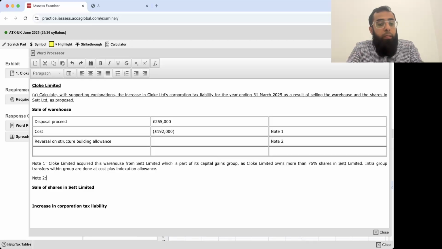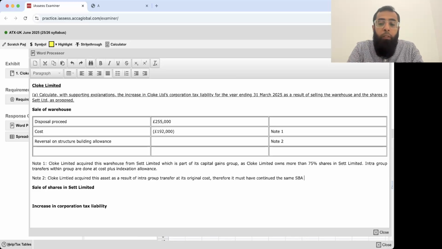Cloak Limited acquired this asset as a result of an intra-group transfer at its original cost. Therefore, it must have continued the same structure building allowance which was being claimed by Set Limited.